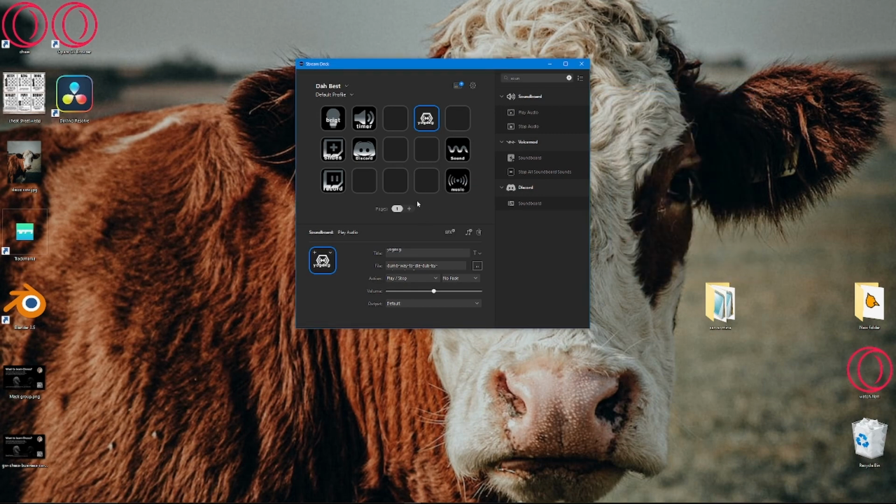But once you press this on your Steam Deck, it will make the sound effect. Dumb ways to die. And so, yeah, that's pretty much it. The stop audio button. This will stop all audio that's being played. So whenever I press this stop audio key, this will stop all the incoming audio. So if you play multiple of these, you can have it stopped.